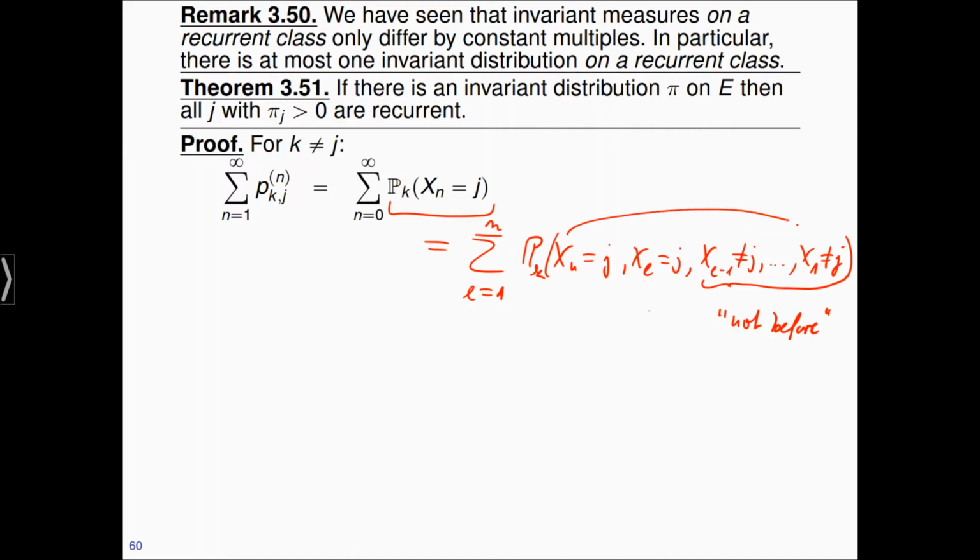And of course these events are disjoint because I cannot reach j for the first time at 5 and then again for the first time at 7. So these are disjoint, and the union of these events is this event. So this step here is just the sigma additivity of the probability measure. The next step is sort of a usual argument that you've seen quite a few times. So instead of putting an and here, I'm going to condition on what is behind. And then of course I have to multiply with the probability that X_l equals j and not before.